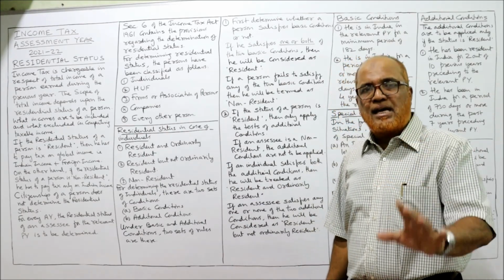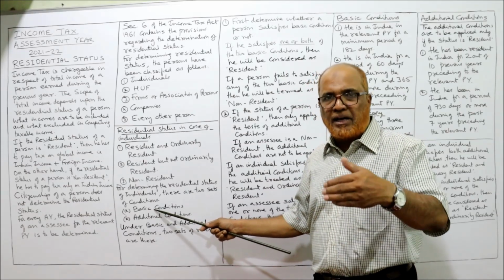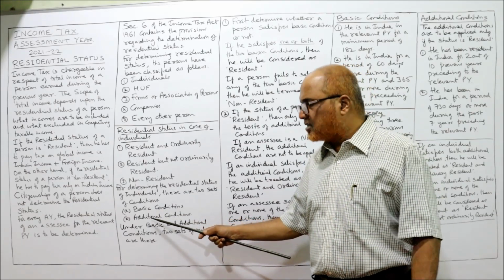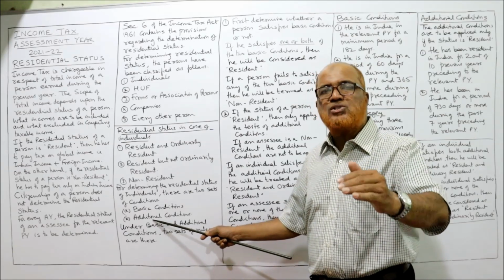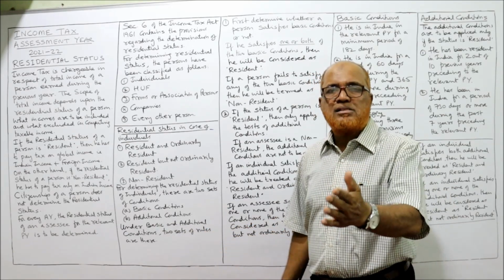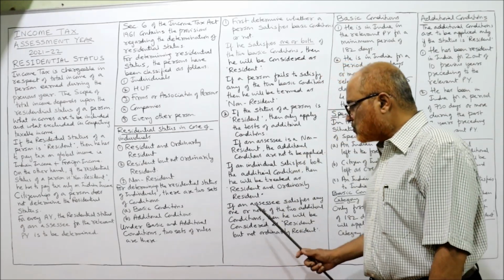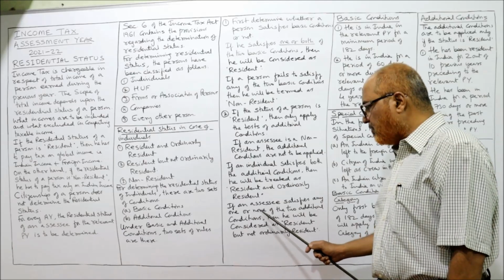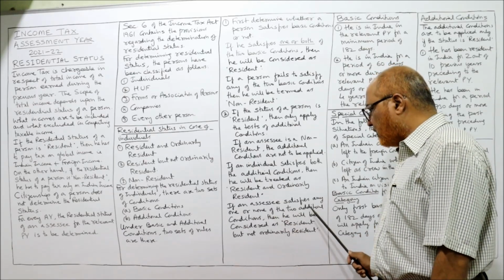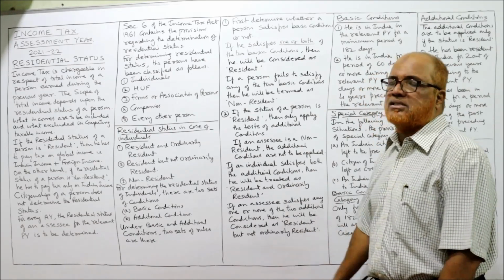That means the SSC satisfies one or both basic conditions. He has become resident. Then we have checked the additional conditions. He satisfies both the additional conditions. He will become a resident and ordinary resident. Last one, if an SSC satisfies any one or none of the two additional conditions, then he will be considered as resident but not ordinary resident.